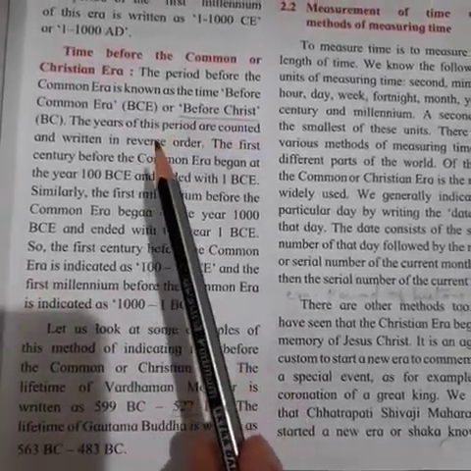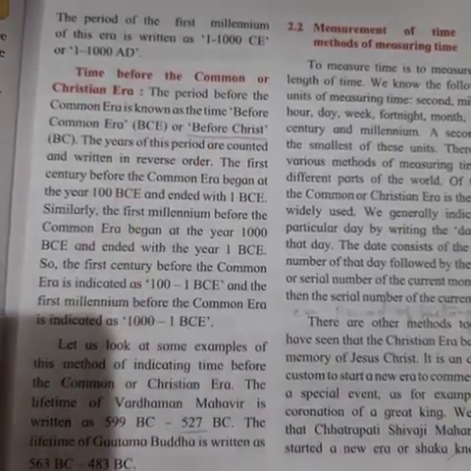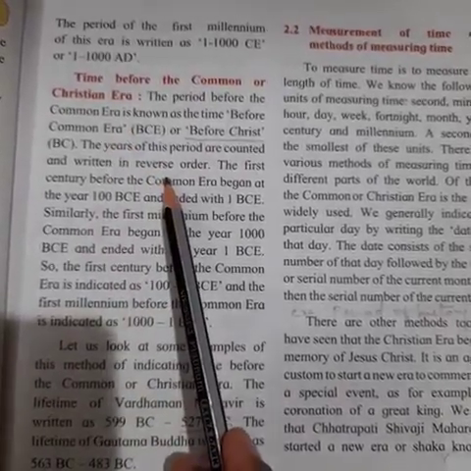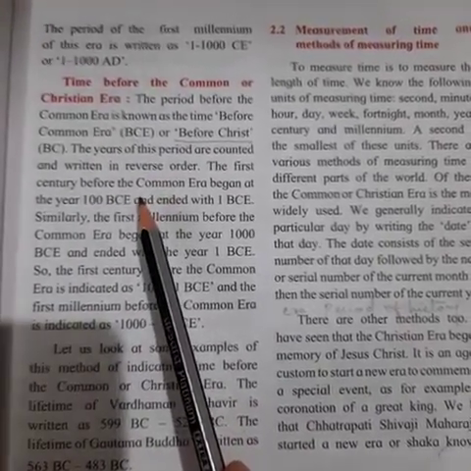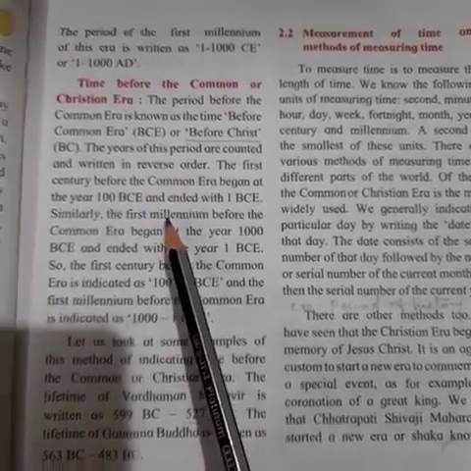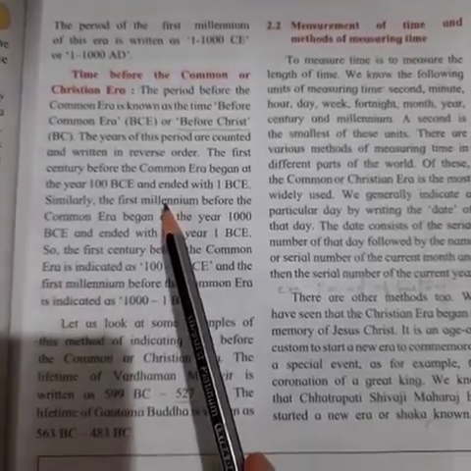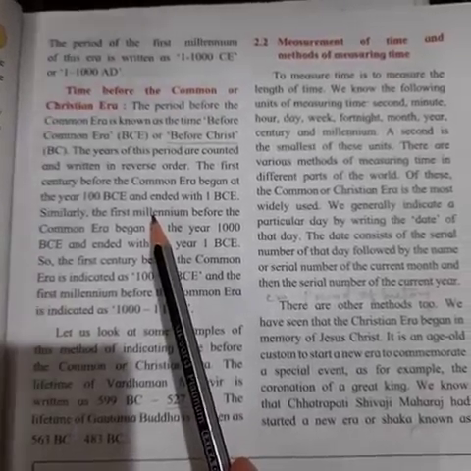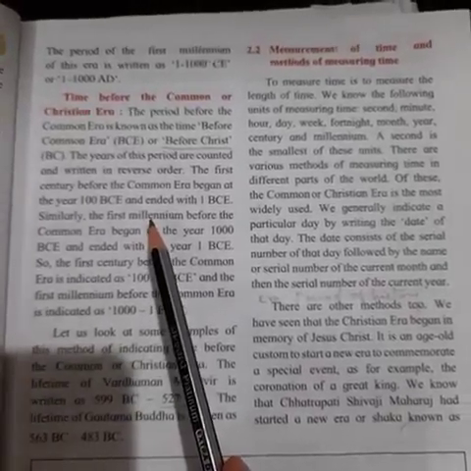Now what is the difference between the common era and BC, before Christ era? In the common era we go in serial order. In before Christ we don't write years in serial order. It does not go as 1, 2, 3, 4. You must have studied in maths reverse order, reverse numbers, 100 to 1, right? So this is the big difference between the Christian era and the before Christ era: in the Christian era we go serial wise 1, 2, 3, 4, 5, 6. In the era before Christ we go opposite.